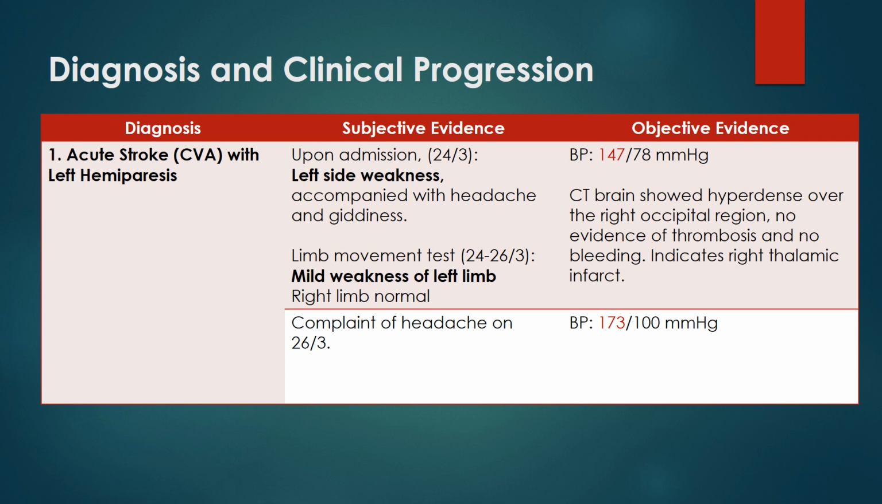For subjective evidence, patient reported left side weakness accompanied with headache and giddiness. There was a mild weakness of left limb but normal for right limb. Patient also complained of headache. For objective evidence, patient had a high systolic reading of 147 and CT brain scan shows right thalamic infarct. Patient's BP reading on the 26th of March shows high systolic of 173 and high diastolic of 100 mmHg.